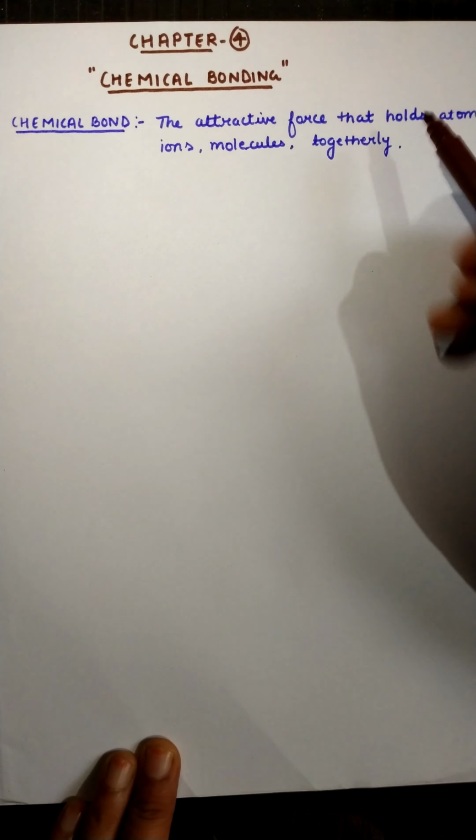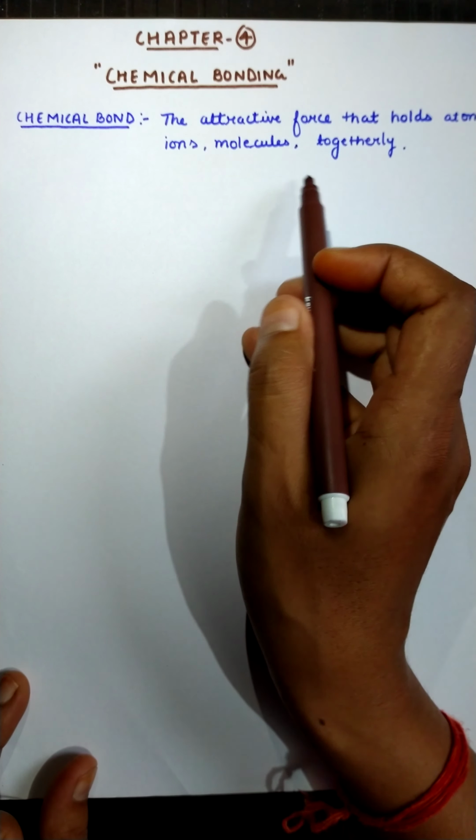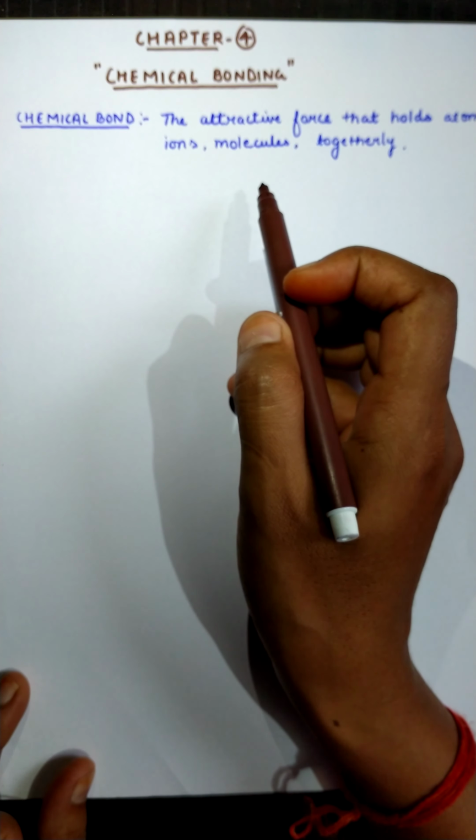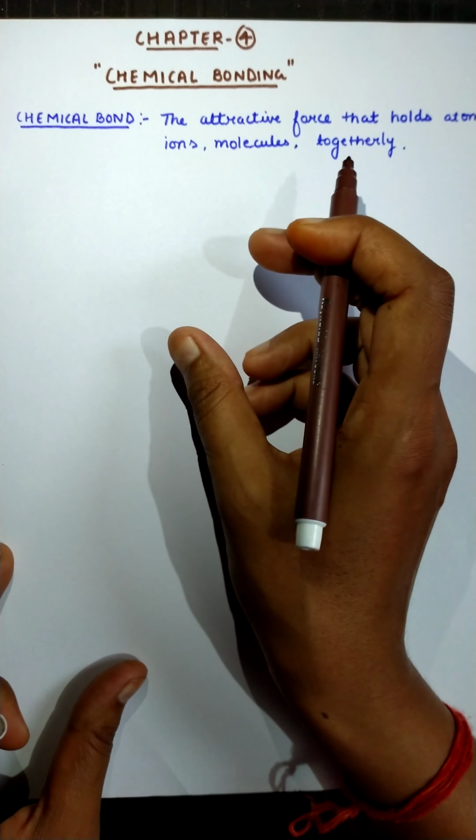There are different types of chemical bonds, as you have heard: ionic bond, coordinate bond, metallic bond, covalent bond, van der Waals bond, and hydrogen bonding. So different types of bonds are there. What is actually a chemical bond? These bonds are generally the attractive forces by which the atoms, molecules and ions are held together in a chemical species. Okay? So these are simply attraction forces only.